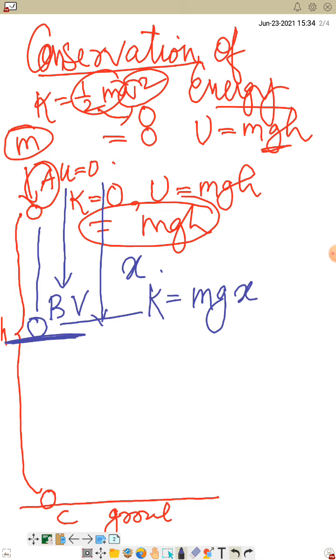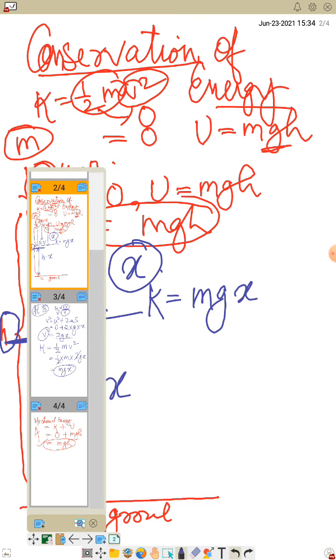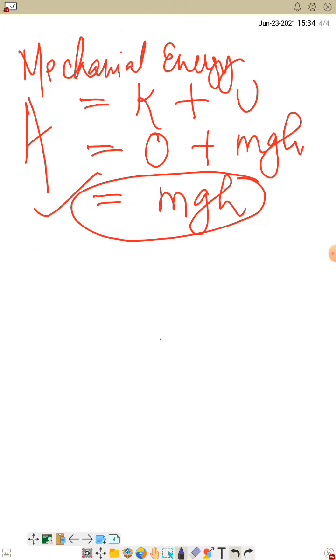So now, what is the height? Initially it was at a height h. Now it has covered a distance of x. So what is the remaining height here? h minus x. So what is my remaining height? h minus x. Isn't it? Okay. So now let me go here again. So at position B, the potential energy is given by mg into the height.